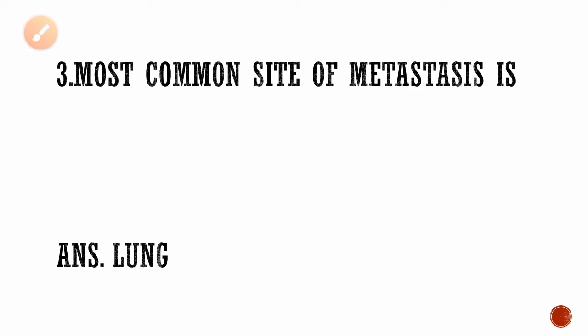Next, third question: most common site of metastasis is. So if the cancer is in the lung, or the cancer has affected an organ like the kidney or something like that, what is the other part it will choose to spread to firstly or initially? So that is lung. Lung is the common site for metastasis.